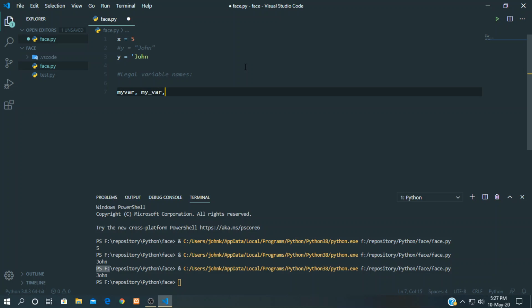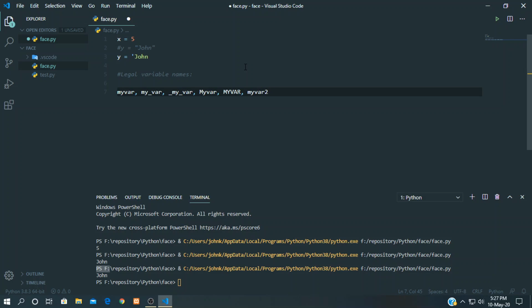This one is also legal. Start with underscore, _myvar. This one is legal, myVar.